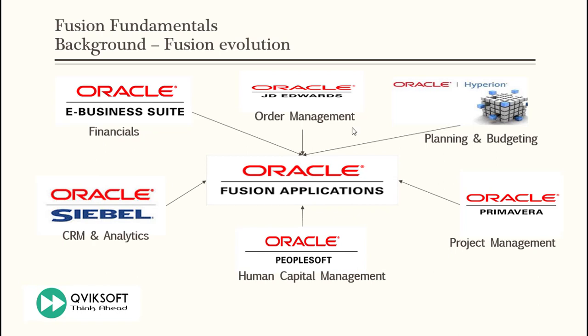These are some of the key products which Oracle acquired, but inside Fusion Applications, there are so many other products and functionality included, which makes Fusion Applications really wonderful, with best-of-breed applications available so that the customer gets the best experience using Oracle Fusion Applications.